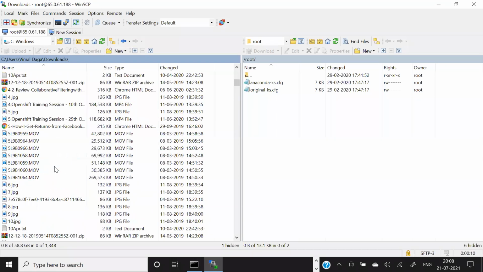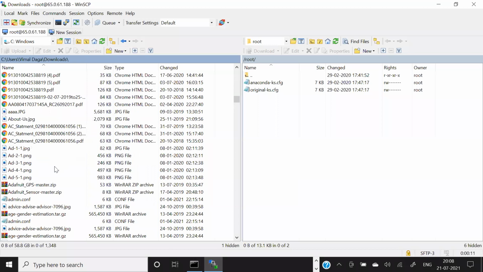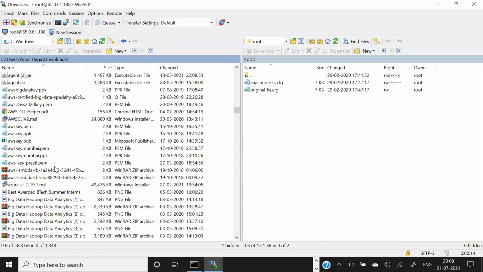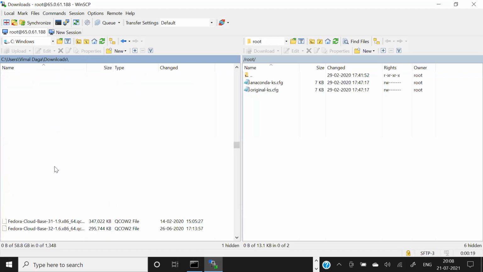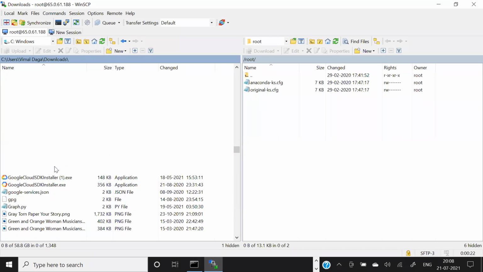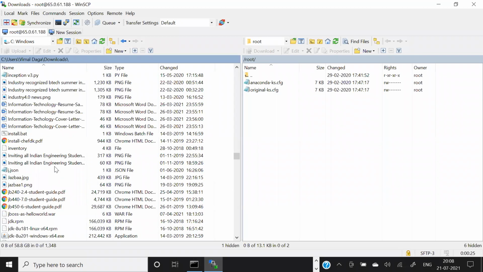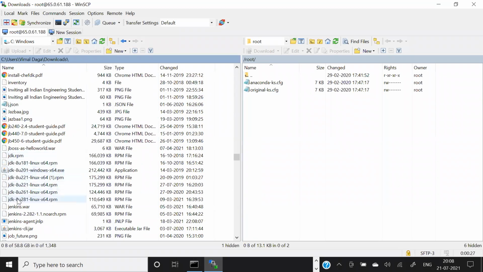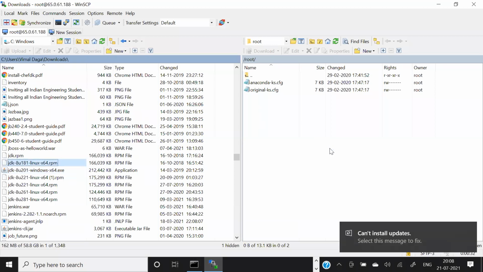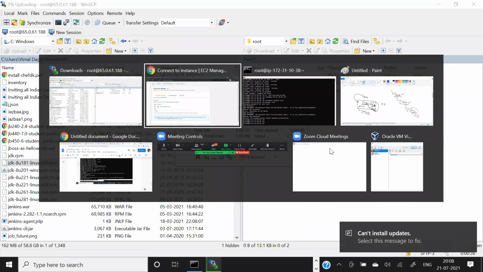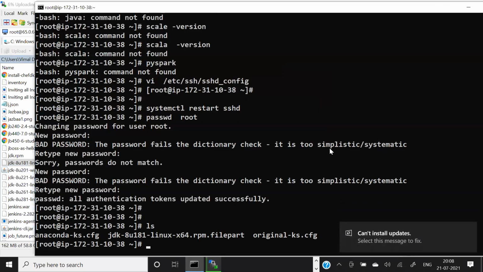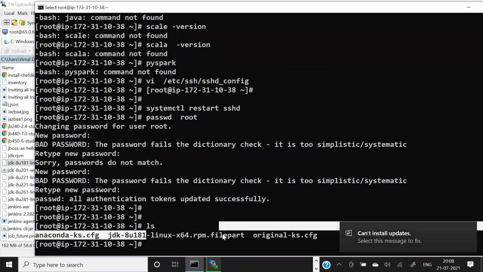I have a software for Java. The same software that I shared with you in my Hadoop classes. So almost the same version I'm uploading here. It is a JDK. Or you can download the JDK from the internet also. So I'm uploading this particular version. Okay, so it's uploading over here. If you do ls, you will see in some minutes it will be uploaded.